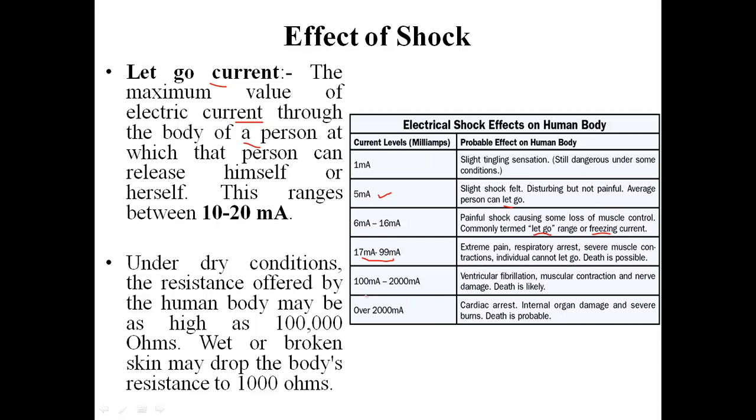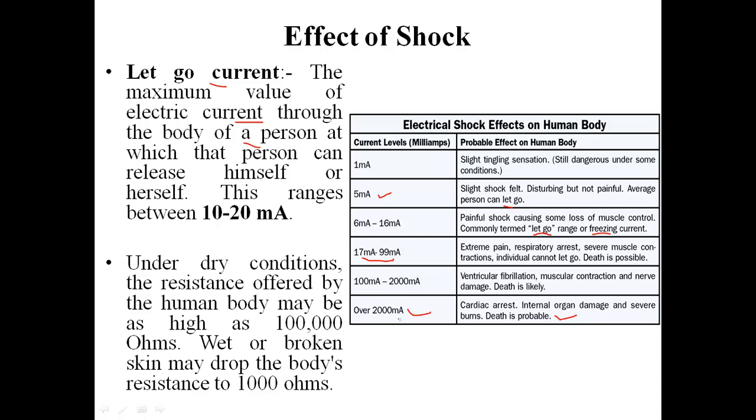And students, if the range is 100 to 2000 milliampere, you can see the effects of electric current, and over 2000 milliampere, or over 2 ampere, there is severe damage to the human body. Can we see that a current of 2 ampere is sufficient for cardiac arrest and severe burns or death of any person?